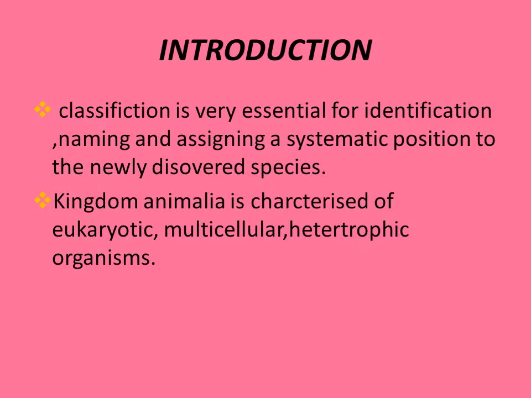Eukaryotic means true nucleus. Multicellular means many cells. They differ in nature, structure and function, so we have to classify them. We cannot keep them all under one kingdom Animalia.